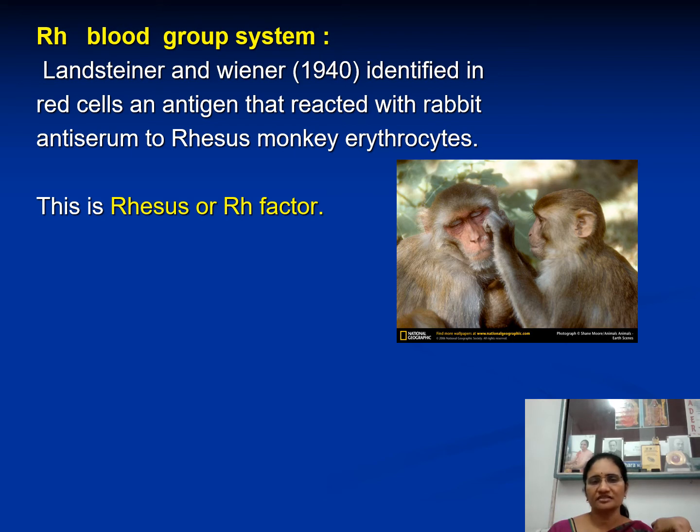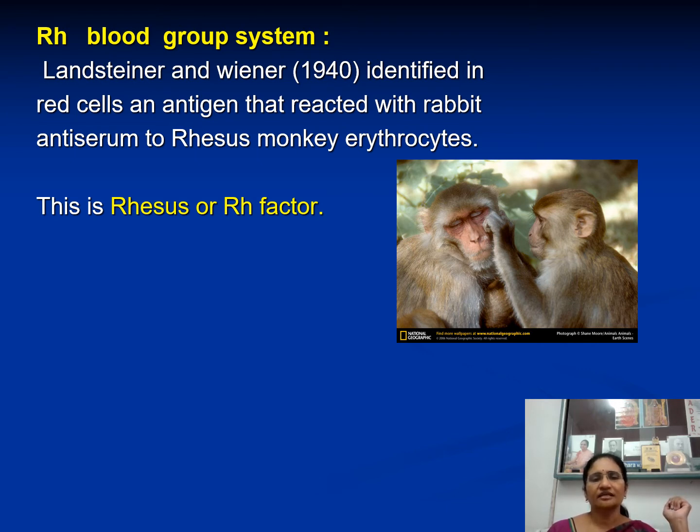See, this is a rhesus monkey. Rhesus monkey also has RBCs. When these RBCs are injected into a rabbit, it develops certain antibodies, right? Those antibodies are called anti-rhesus monkey erythrocyte antibodies, in short, anti-RH antibodies.